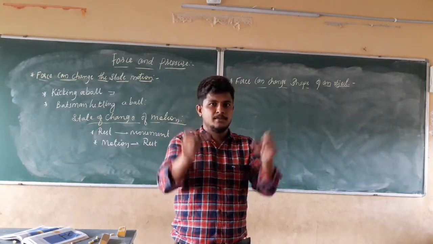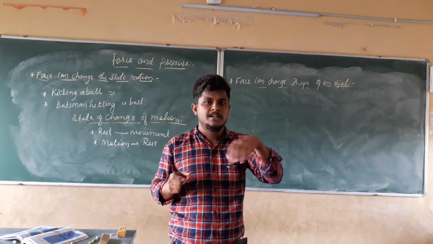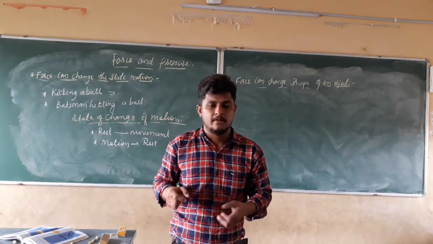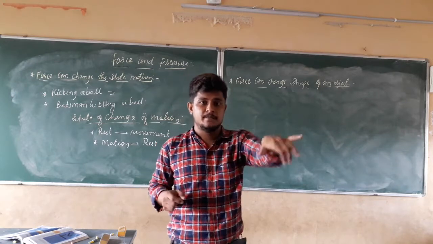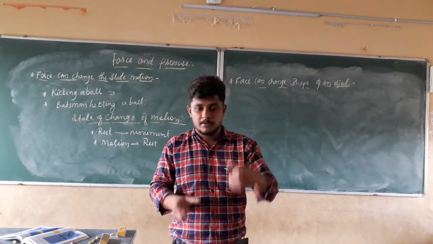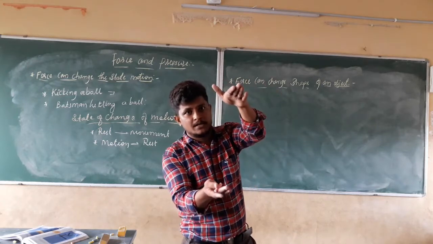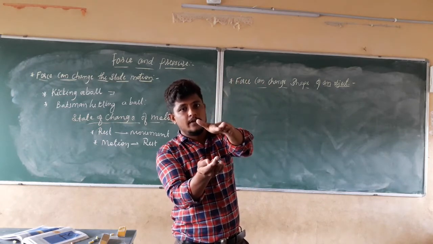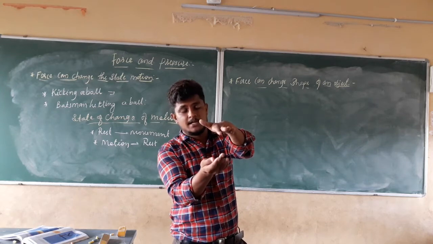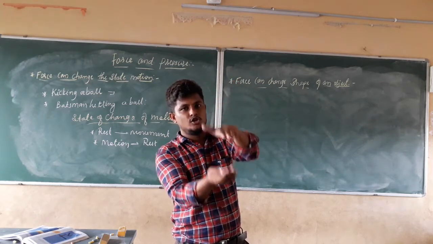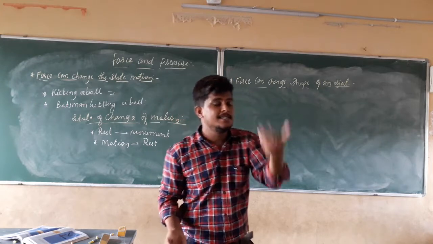What will happen to that spring while traveling? If the bicycle jumps on a bad road, the spring also jumps. When you sit on that spring, the spring goes down. When we stand up, the spring goes up again. Continuously the spring is changing its shape. Why is it changing its shape?